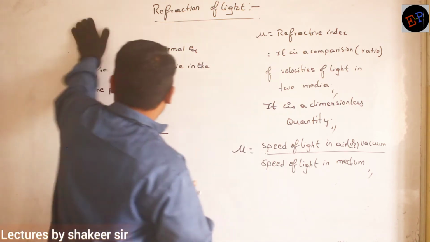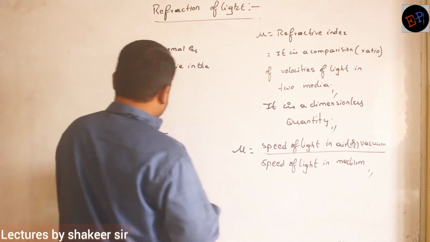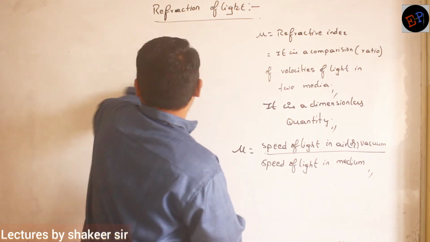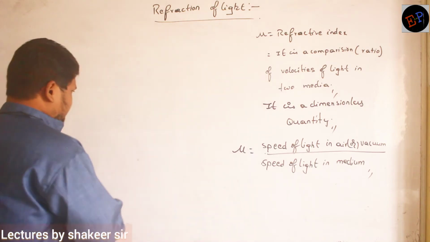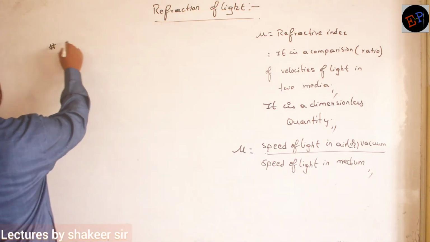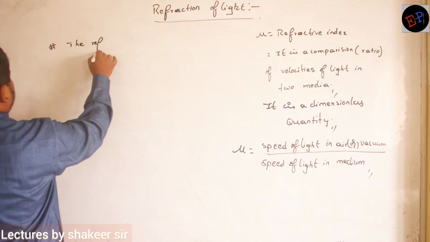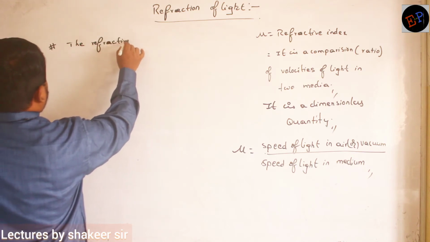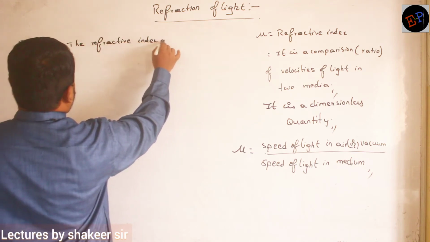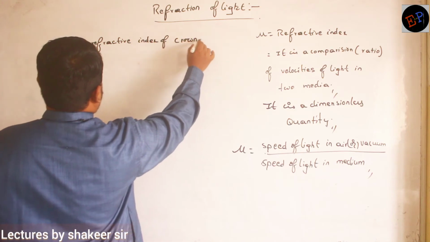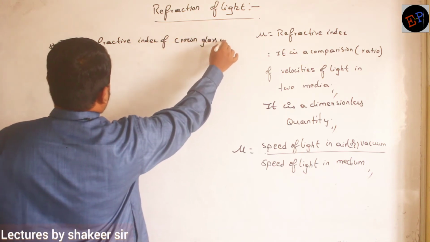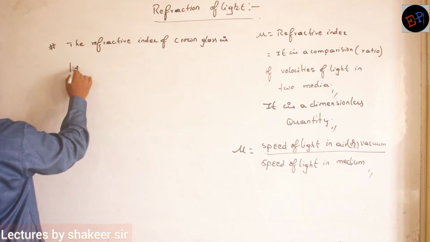So let us try to take some examples and try to understand. Okay. So the question is like this, ma'am. Try to answer this question. The refractive index of crown glass is 1.5.